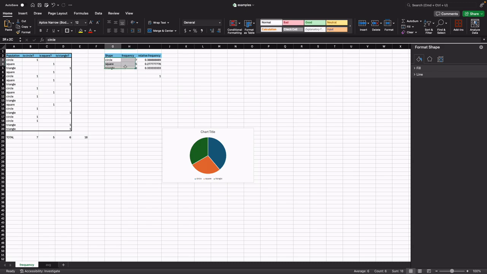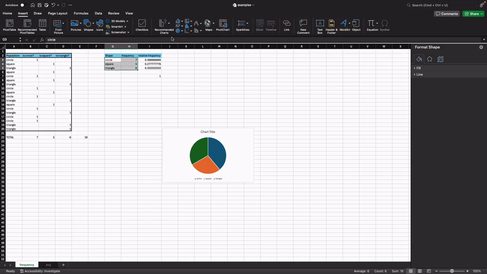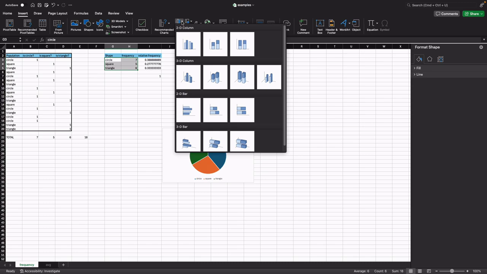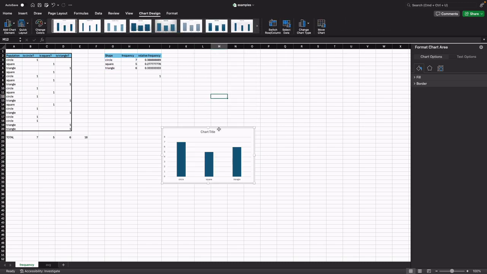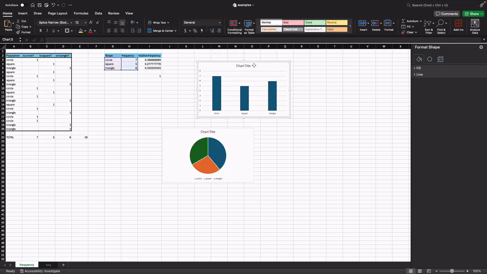You can do the same thing. Let's try another one. Let's try this one also. Here also it's a more graphical circle. How many circles? 7. How many squares? 5. How many triangles? 6. And this is a very nice way to see your data.